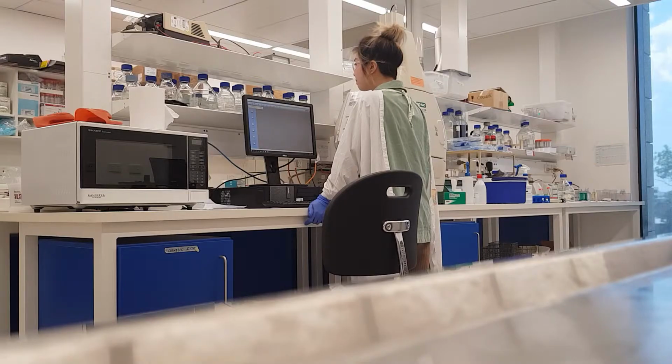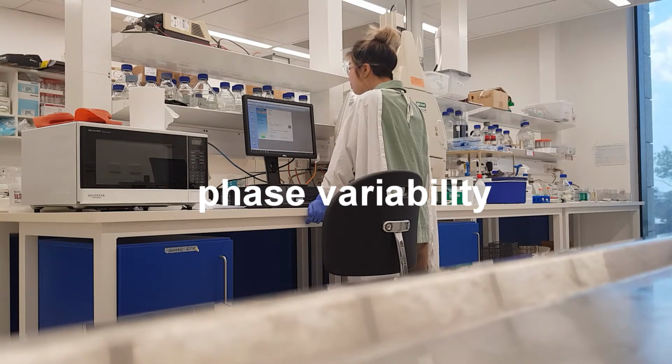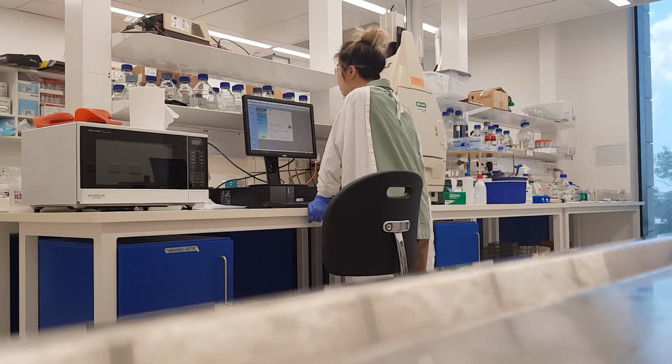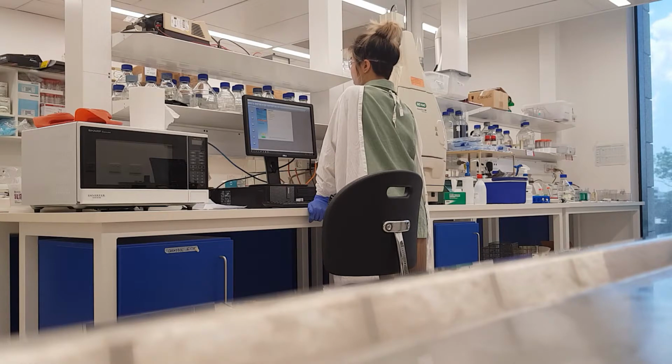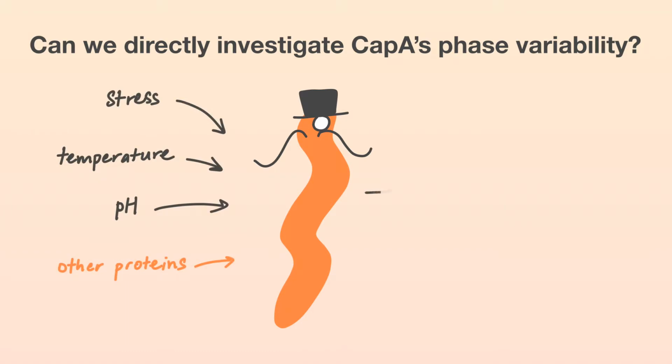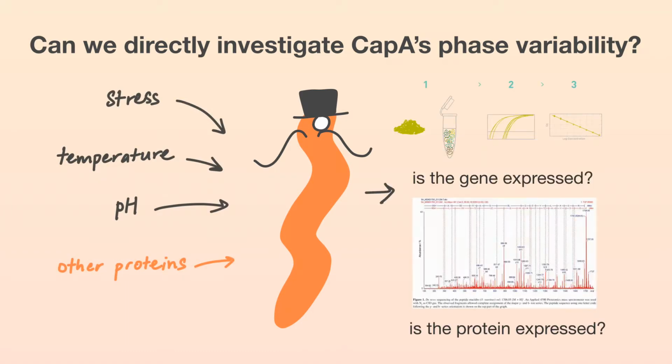Maybe. And there are papers that have looked at CapA's phase variability. That is, how C. jejuni can have different phenotypic outcomes that occur under different environmental conditions, though none of them have characterized it yet. Unfortunately, it's hard to get a conclusive comparison across the 2 different models we used in this study. We would need to study the direct expression of CapA under different environmental conditions, for example using qPCR or MALDI-TOF. And it would be a good idea to conduct this kind of in vitro study before we go infecting a bunch of chickens, or humans for that matter, for an in vivo study.